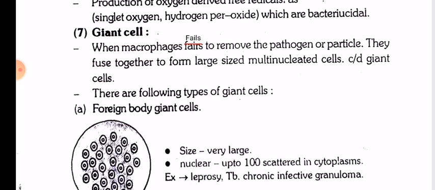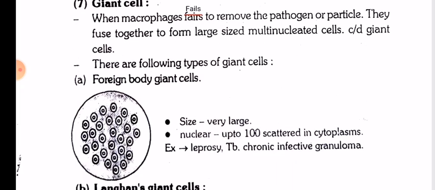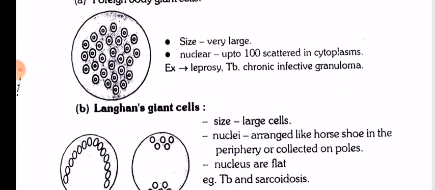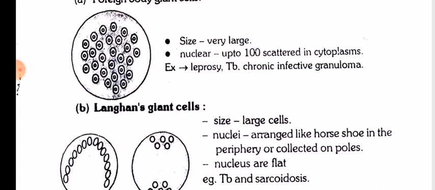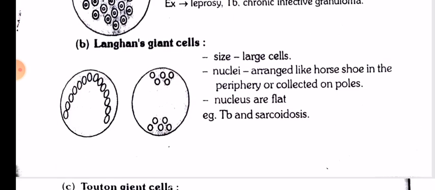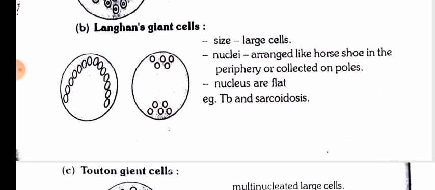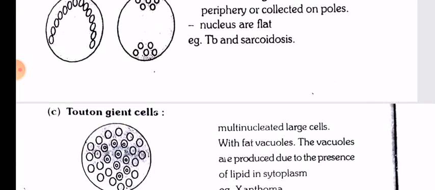Giant cell. When macrophages fail to remove the pathogen or particle, they fuse together to form large multinucleated cells called giant cells. There are the following types of giant cells. Foreign body giant cell: very large in size, with up to 100 nuclei scattered in the cytoplasm, for example in leprosy, TB, and chronic infective granuloma. Langhans giant cell: size is very large, nuclei arranged like a horseshoe in the periphery or collected in poles, nuclei are flat, for example in TB and sarcoidosis.